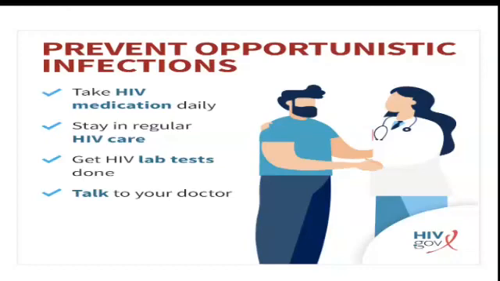How can you prevent opportunistic infection, especially in HIV? The patient should take regular medications daily. If they skip, their immunity drops, so they will have a chance of getting opportunistic infection. Stay in regular HIV care. Get HIV lab tests done frequently, and talk to your doctor if you have even very mild signs and symptoms. These are all the necessary steps they should take to prevent opportunistic infection.